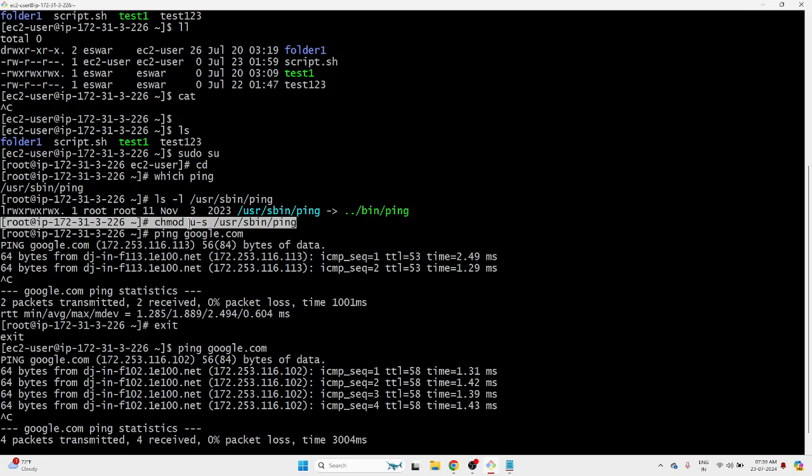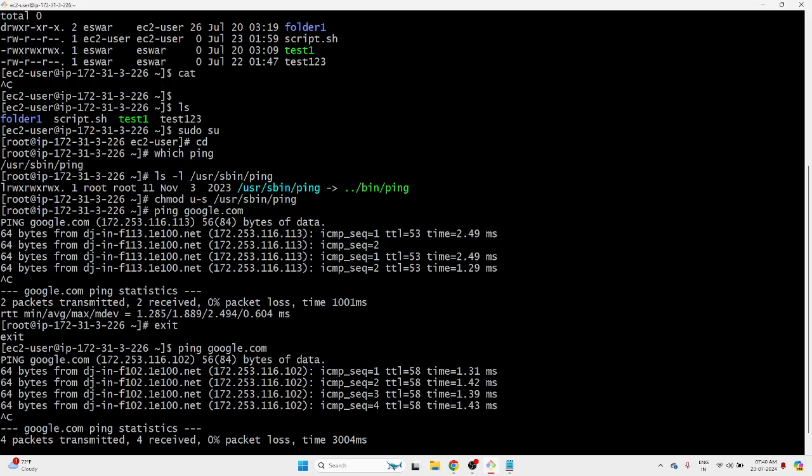Now only root has permission to execute this file because he is the executable file owner. So other users cannot execute it. It will throw an error like operation not permitted or permission denied. Because we removed the special permission. If the special permission were there, when we execute the ping command as a normal user, it would execute as root because of the special permission.